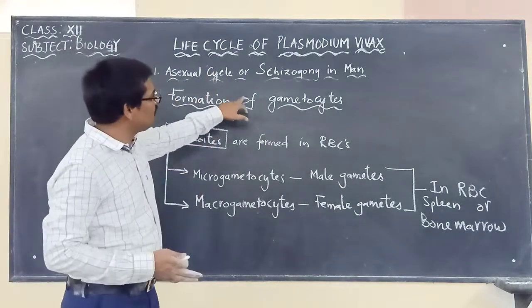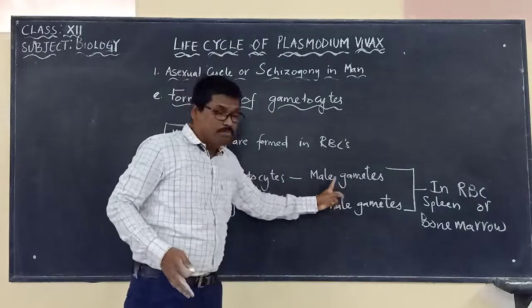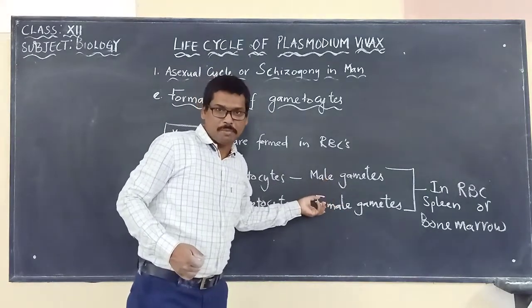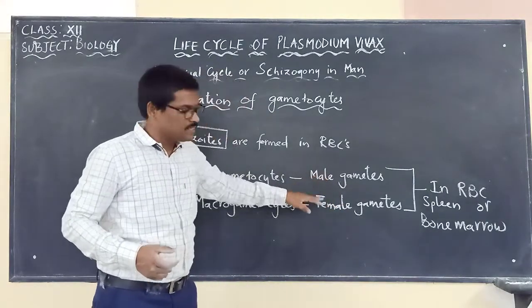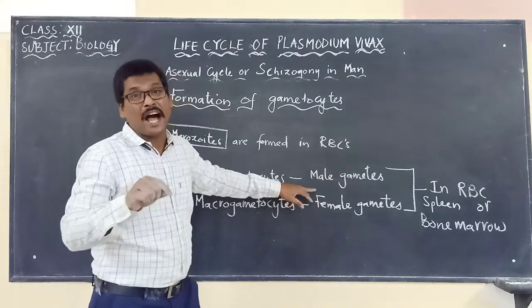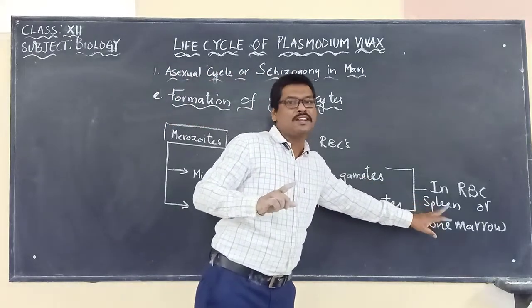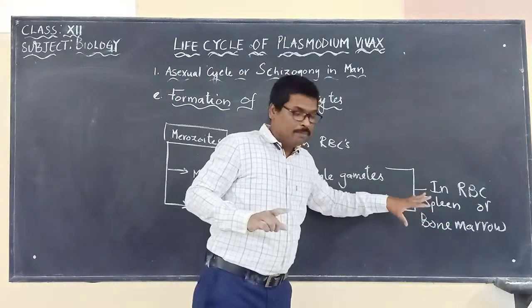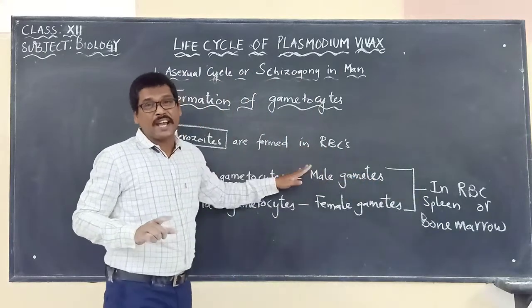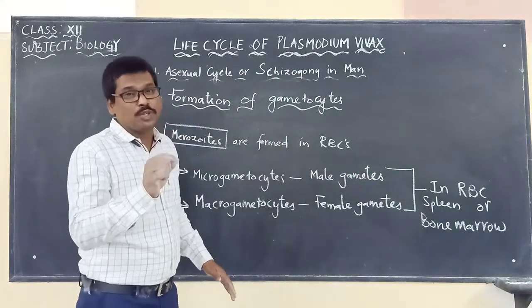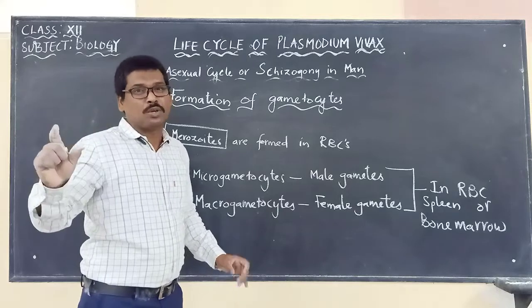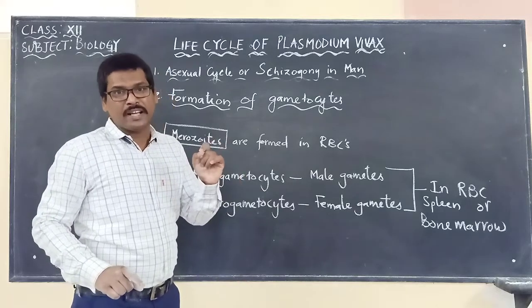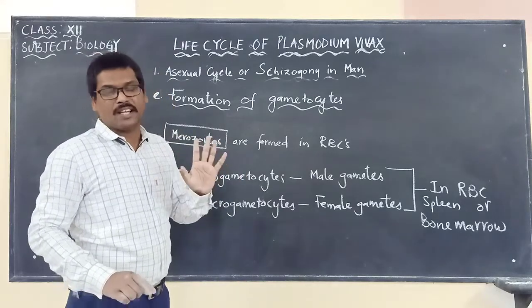What is formed at the end of the asexual cycle? The male gametocytes and female gametocytes in the RBCs present in the spleen and bone marrow. And these have to be carried to the mosquito within a week. Otherwise, they will die.